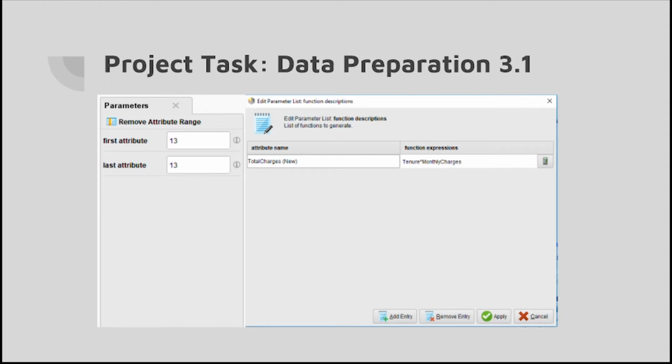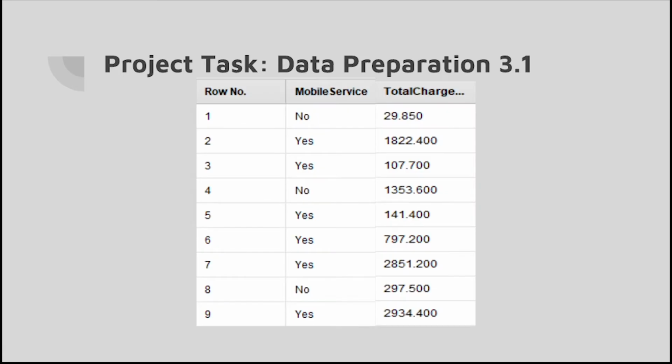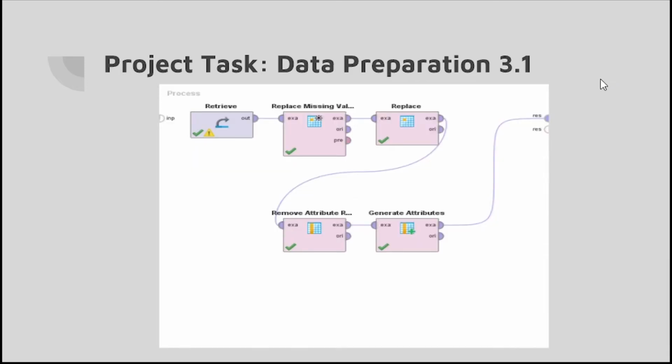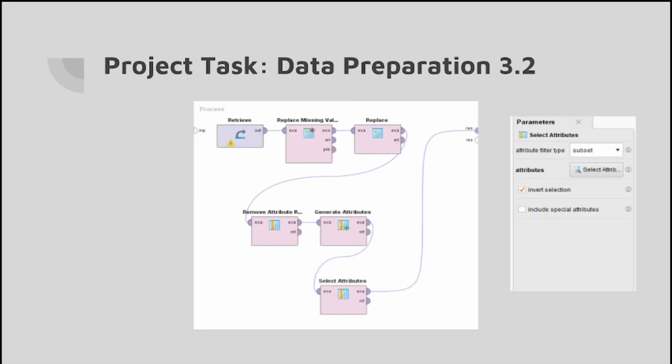We later replaced the attribute using the operator generate attributes. Basically, we inputted a formula, tenure times monthly charges, which is the formula to find total charges. We named this attribute total charges bracket new. As you can see, as a result of the operator, the total charges of row 9 is 2,934.4, which is the correct answer. This is the result of our entire operators.